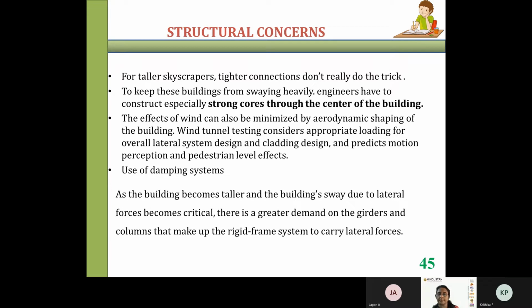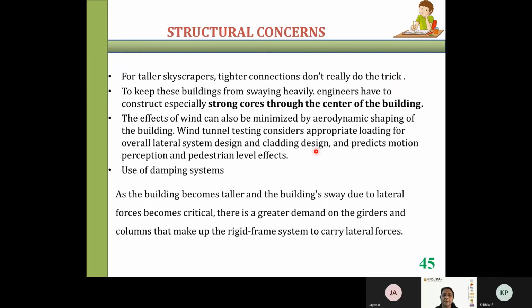If you see the shape of a car, that is different too. Why is the shape of the car like that? Because it has to resist the wind and move. So the aerodynamic shaping of the building will minimize the effect of wind. Wind tunnel testing considers appropriate loading for the overall lateral system design and cladding design, and predicts the motion, perception and pedestrian level effects.